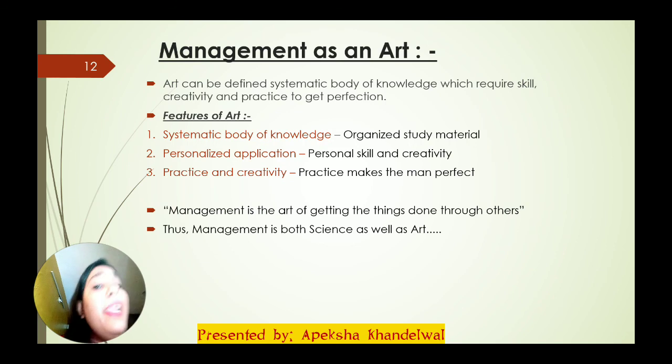That is why it is said that management is an art of getting things done through others. And these two slides are a short answer, or a concluding part, of why management is termed as both science as well as art.